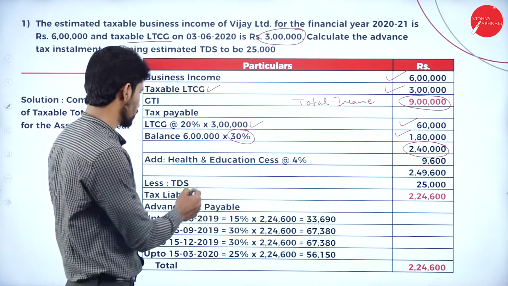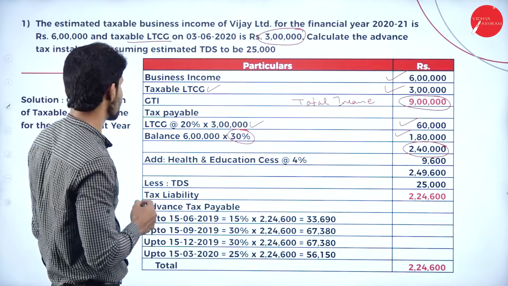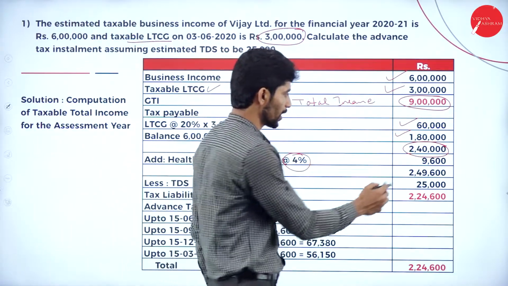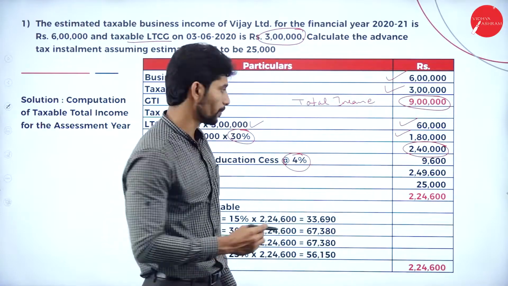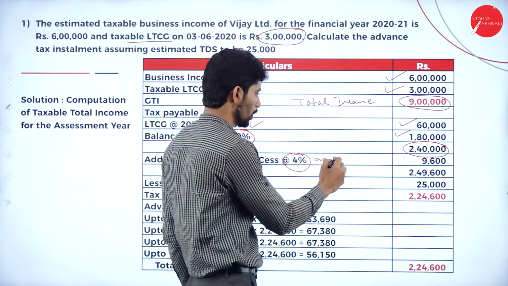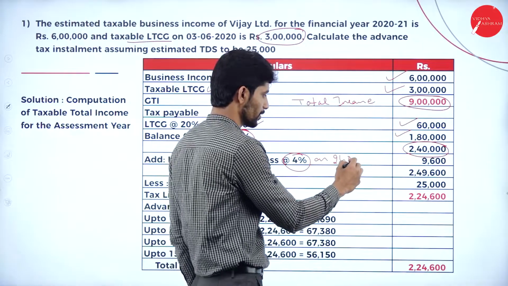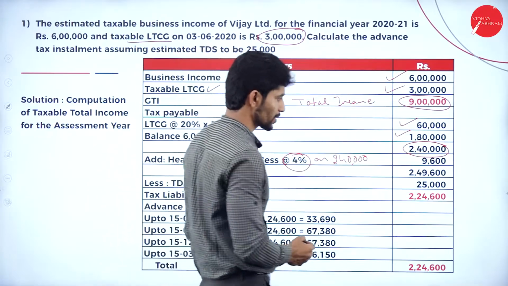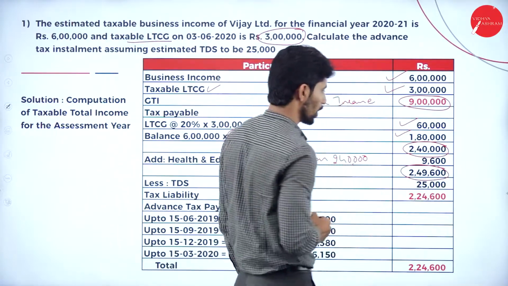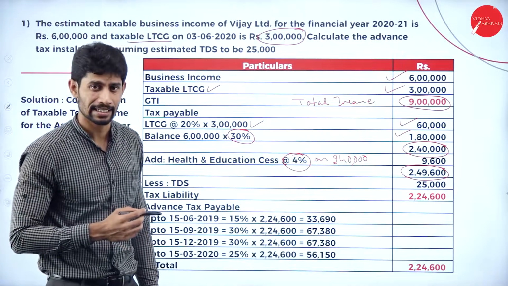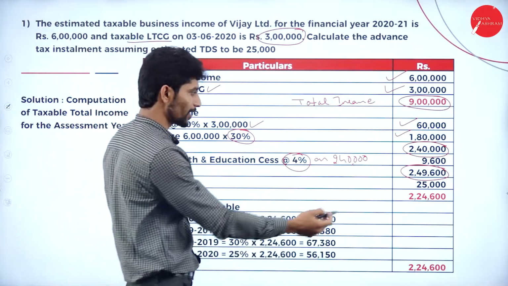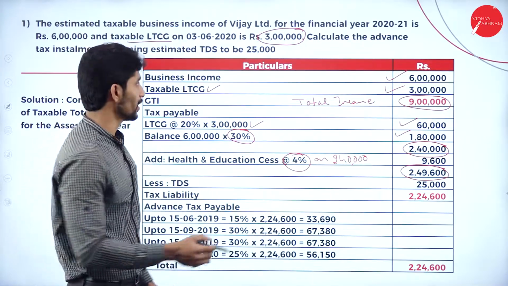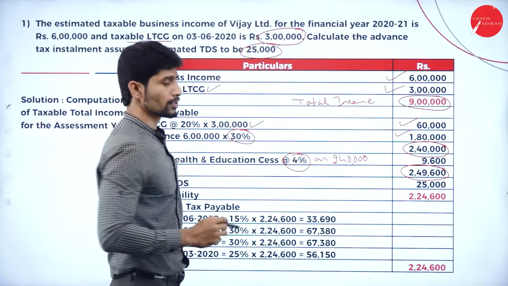On 2,40,000, compute health and education cess at 4%. If you compute 4% on 2,40,000, you will get 9,600. So add 9,600, you will get 2,49,600. From 2,49,600, the TDS is made of rupees 25,000.